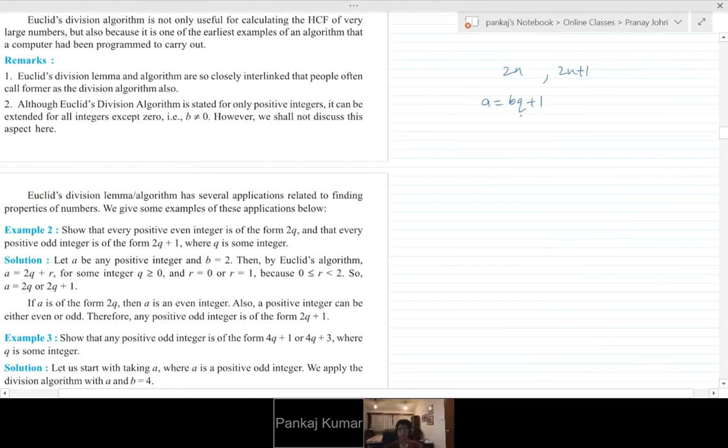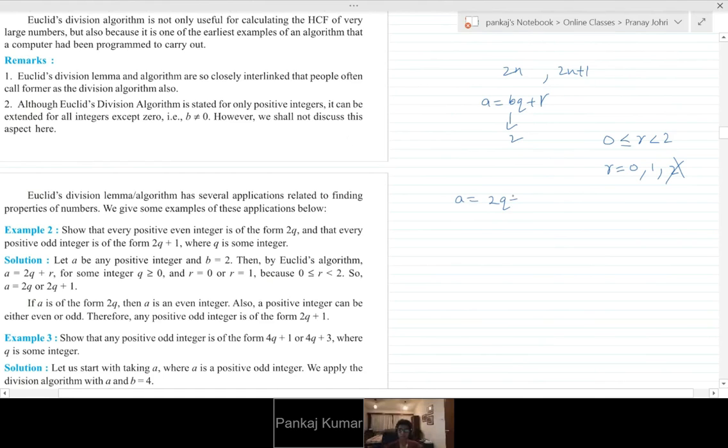So it is in the form of 2q and 2q plus 1. Suppose we take b as 2. So what can, sorry, this is r. What can the remainder be now? If b is 2, what can the remainder be? The remainder can be anything between 0 and 2. It can be 0 and it can be 1. Can it be 2? No. This is very crucial. It cannot be 2 exactly.